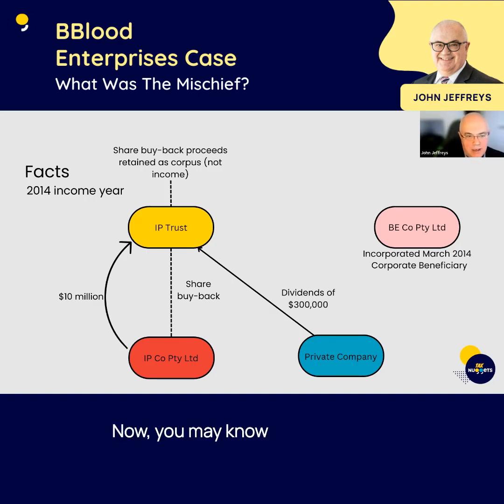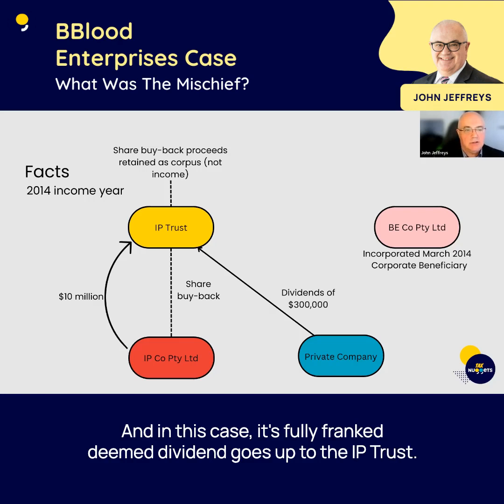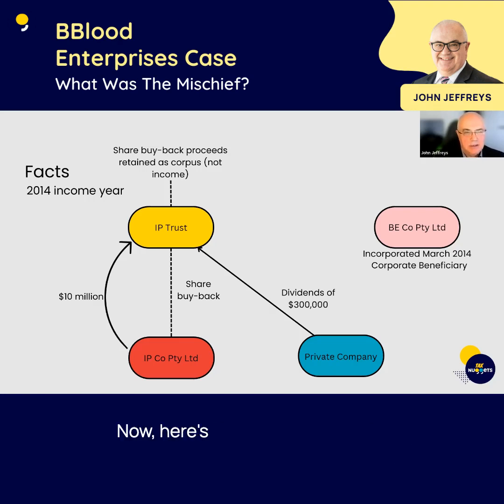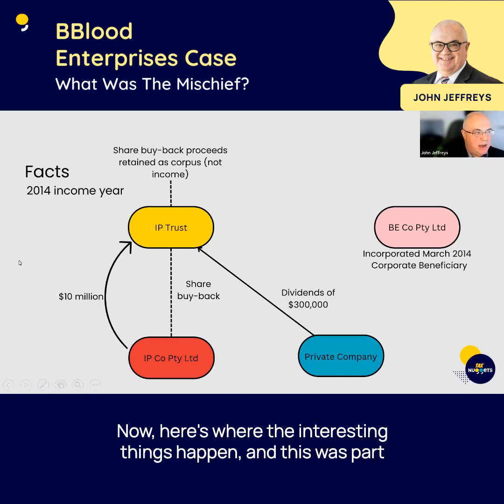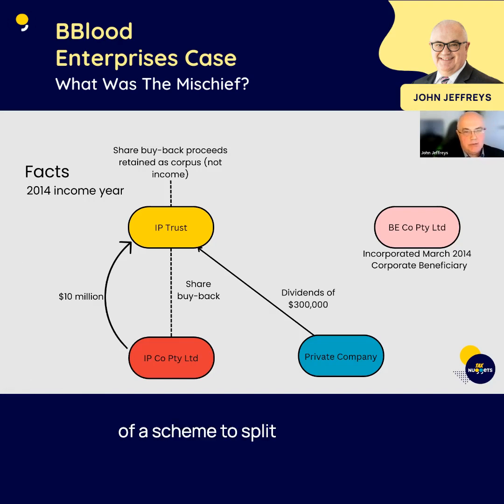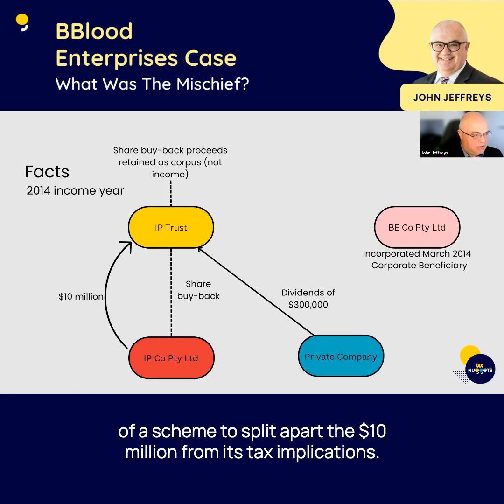Now, you may know that when that happens under the tax law, that causes a deemed dividend to arise for the IP Trust. And in this case, a fully franked deemed dividend goes up to the IP Trust. Now, here's where the interesting things happen, and this was part of a scheme to split apart the $10 million from its tax implications.